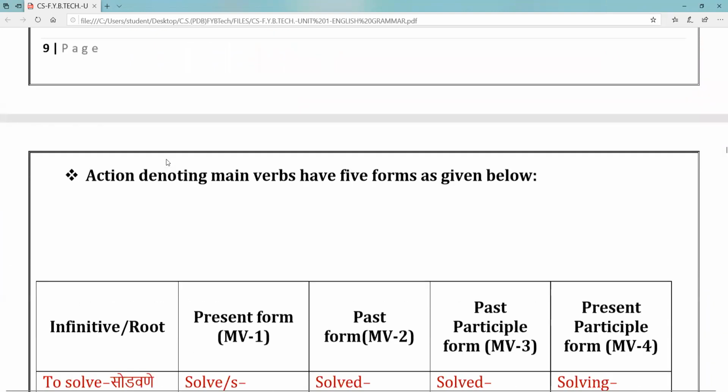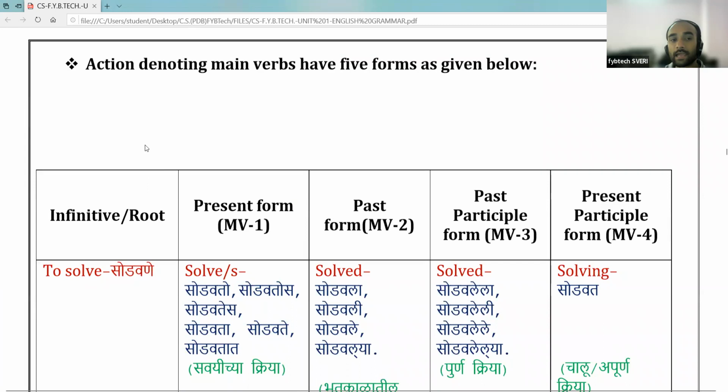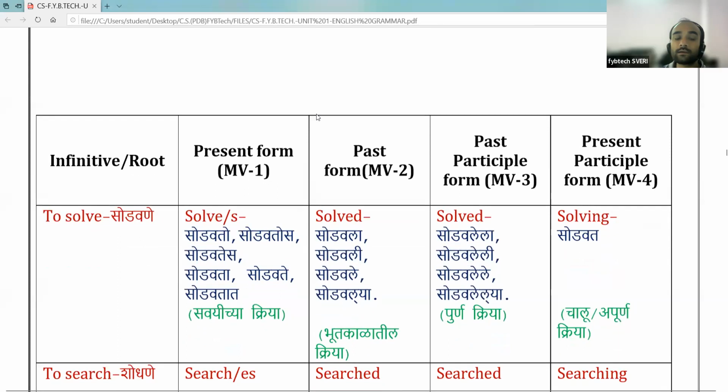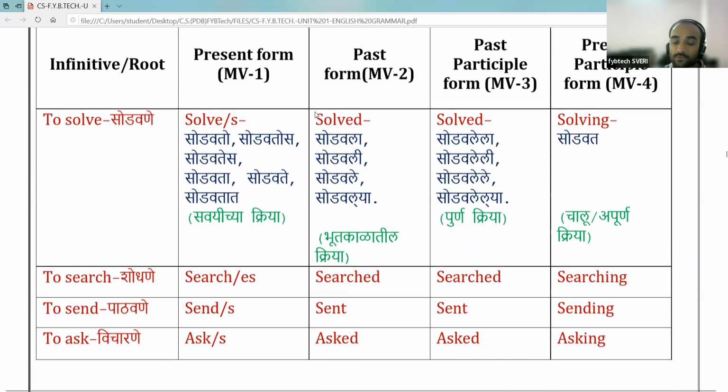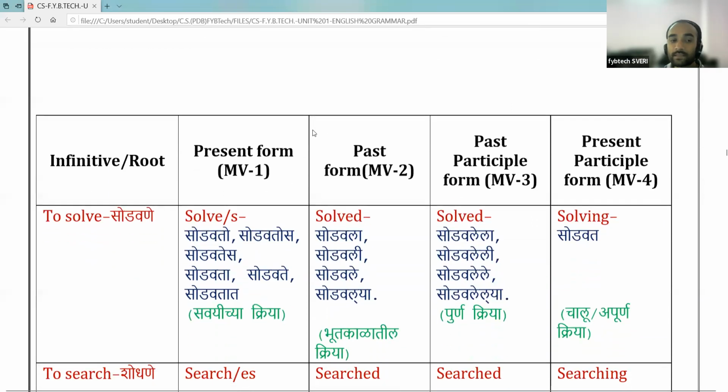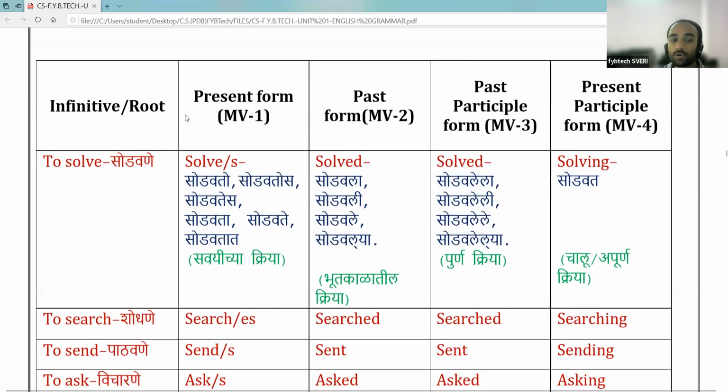Okay, and also we have studied that action denoting main verbs have 5 forms, and they are infinitive. Okay, there are 5 forms of the action denoting verbs. First is infinitive or root. Second is present form, MV1.